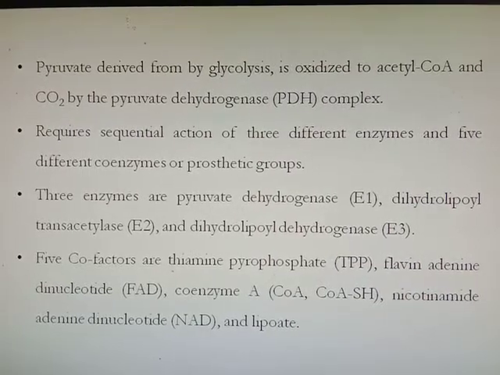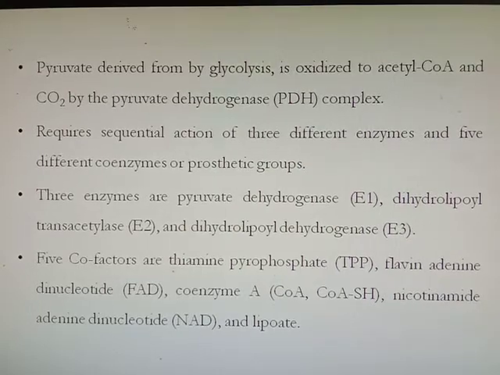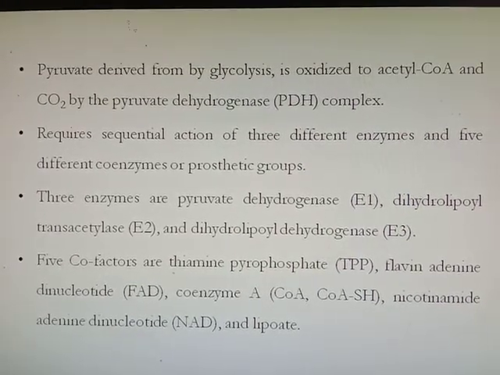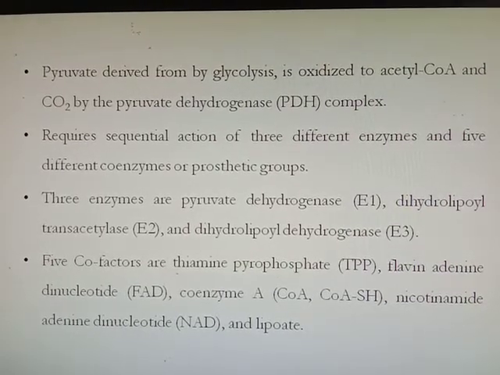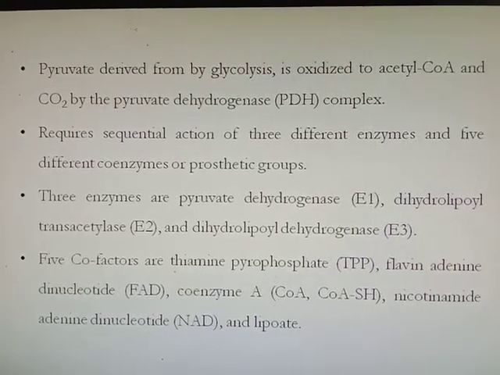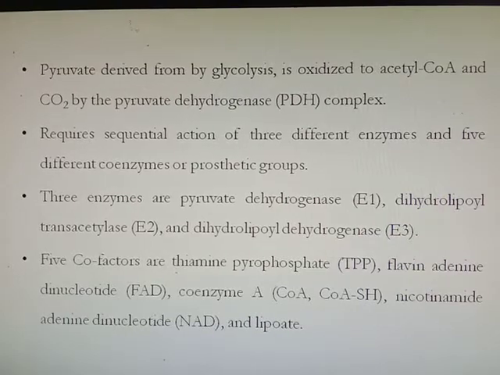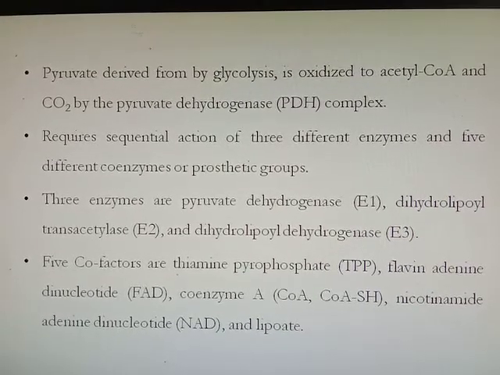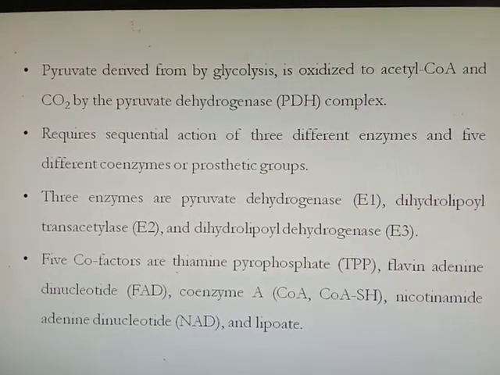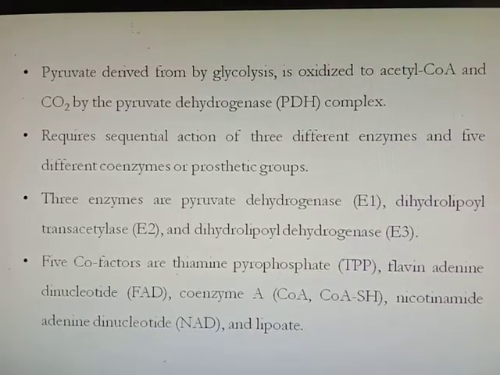The 5 cofactors are thiamine pyrophosphate, also called TPP, flavin adenine dinucleotide called FAD, coenzyme A, nicotinamide adenine dinucleotide also called NAD, and lipoate. These 5 coenzymes along with the pyruvate dehydrogenase complex convert pyruvate to acetyl coenzyme A. Then this acetyl coenzyme A is further metabolized via the TCA cycle.